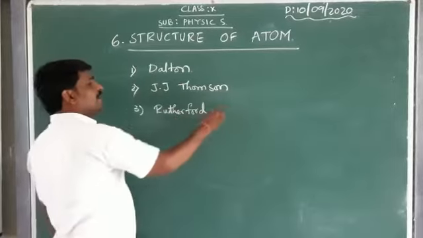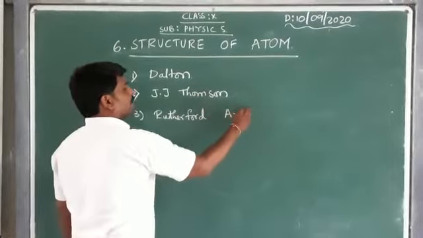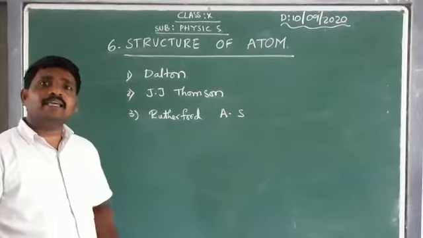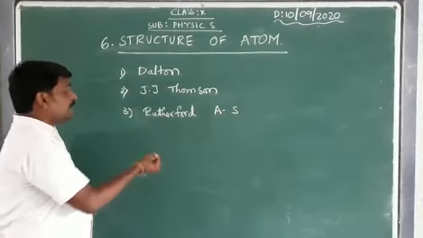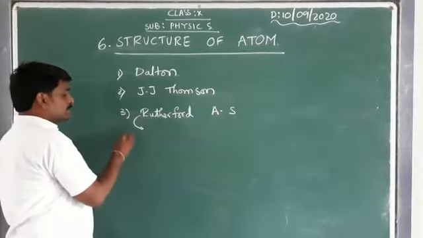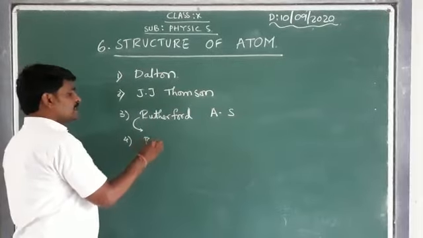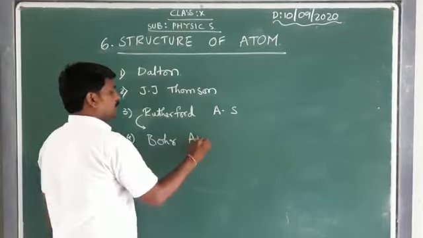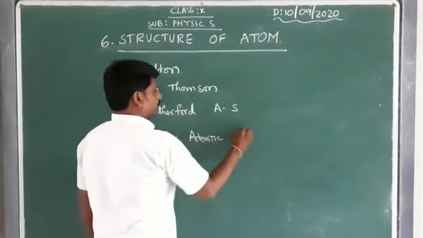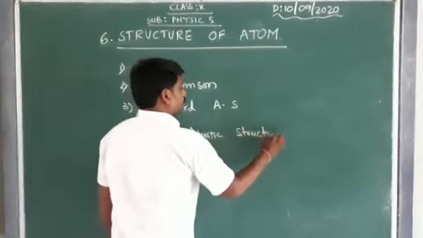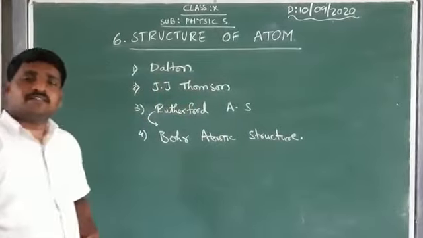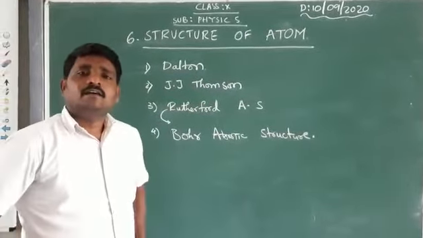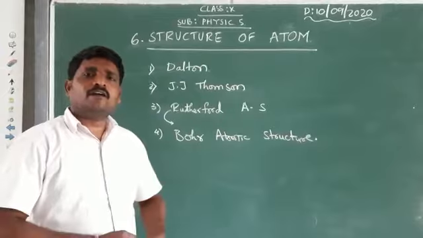This Rutherford atomic structure also has some demerits or drawbacks. In order to answer those drawbacks, Bohr proposed his atomic structure, which is one of the successful models of the atom.